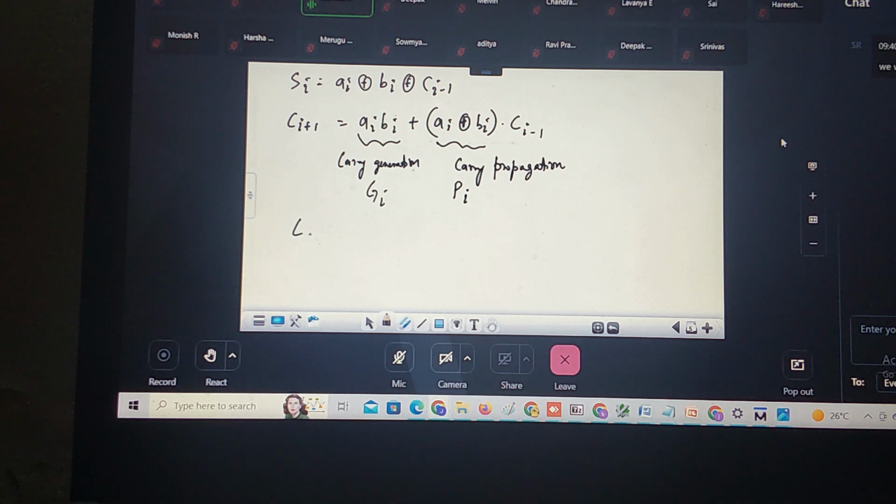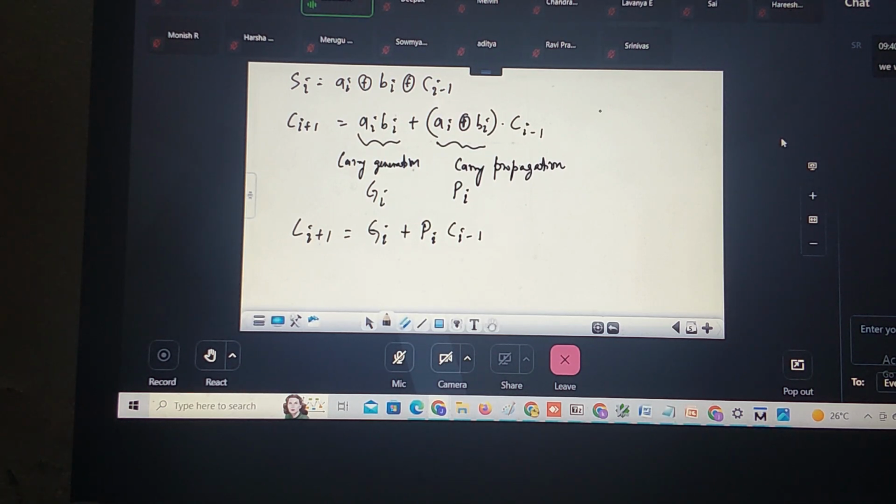So this equation I can write as Ci plus 1 is equal to Gi, carry generation, plus Pi, where A XOR B is carry propagated into Ci minus 1. When A into B, carry generation will happen.